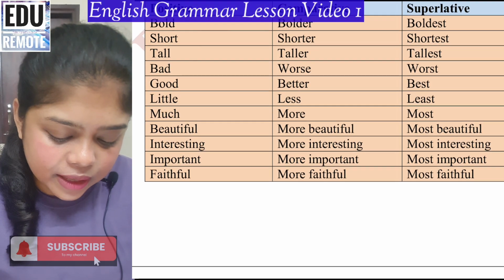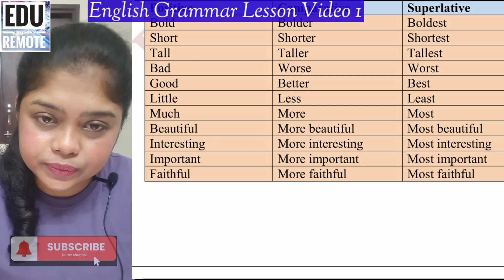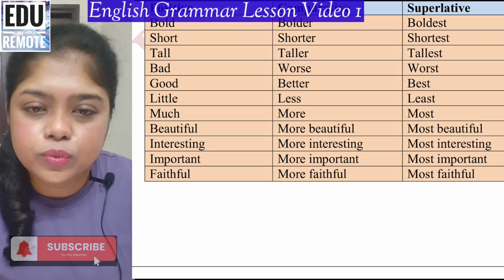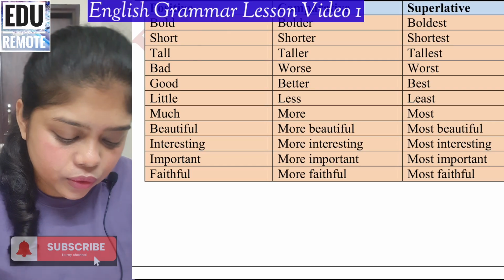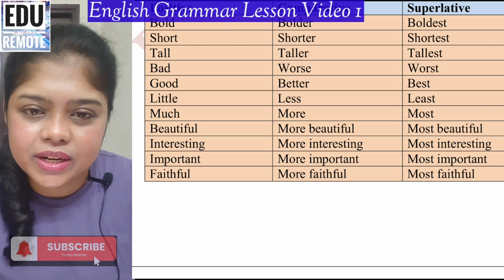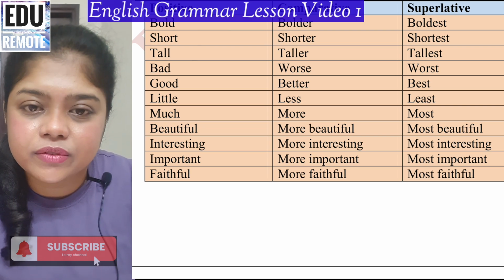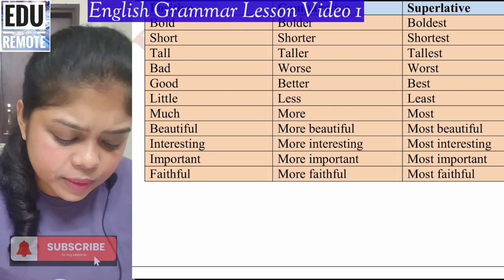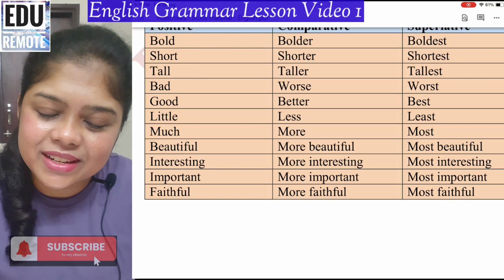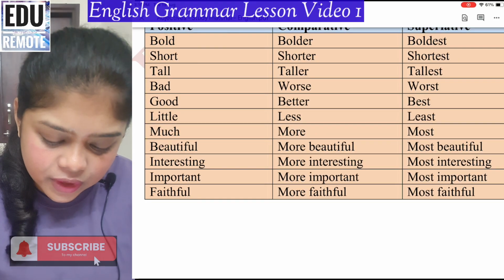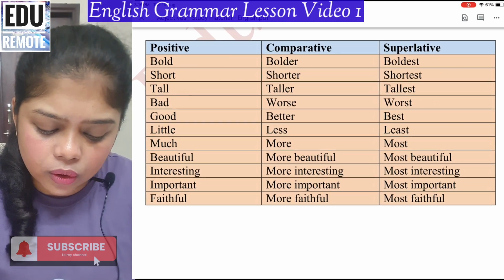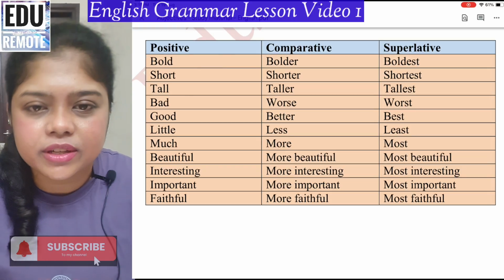Now, there are more words like beautiful. If you consider beautiful, then for positive it is beautiful, for comparative it is more beautiful, for superlative it is most beautiful. If you consider interesting, for positive it is interesting, for comparative it is more interesting, for superlative it is most interesting. Similarly, important, for positive it is important, for comparative it is more important, for superlative it is most important, and so on. So this is a very concise table which covers all different patterns of words and their 3 degrees.